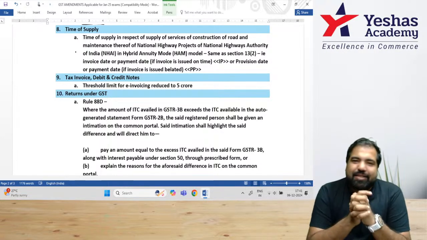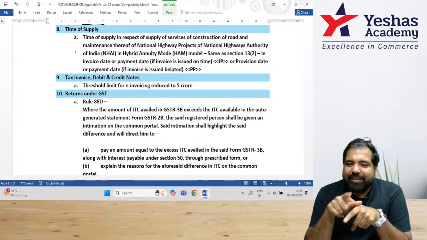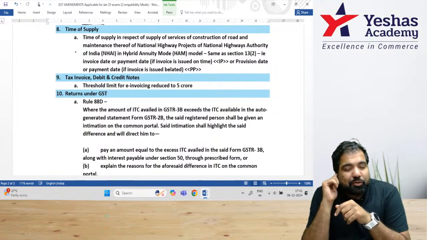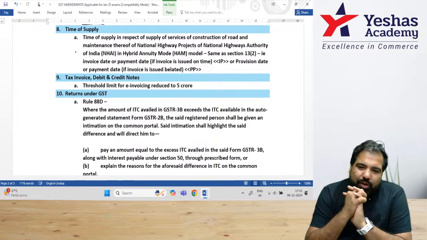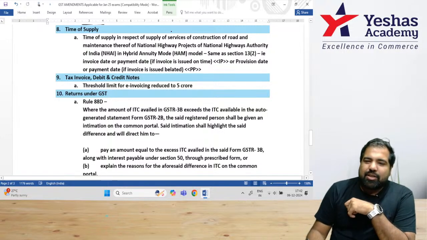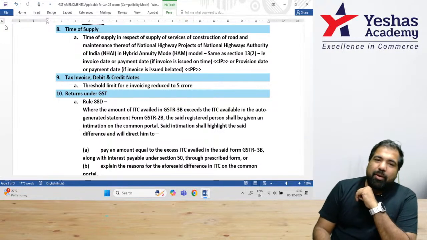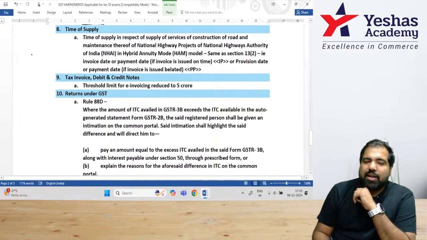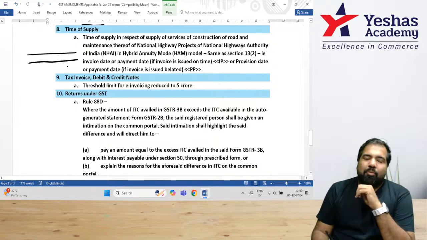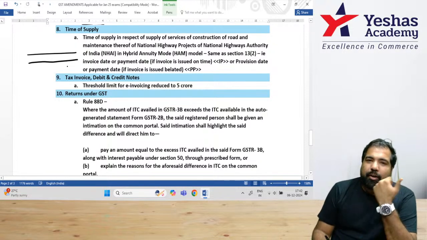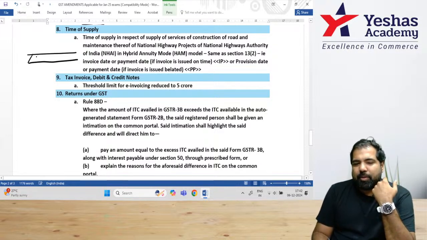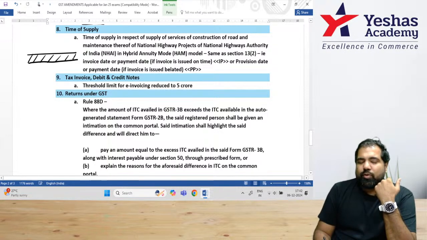Let's look at the next one, guys, which is called time of supply. Whatever I've written looks very confusing, but it's very, very simple. I'll tell you what is happening. Guys, you're someone who's doing a very big work for the government, or for someone, you're constructing a road, full road, guys. Bangalore to Mysore, Mumbai to Pune, Delhi to Noida. Full road is being constructed by you. And it's not something that gets over in one day, guys.